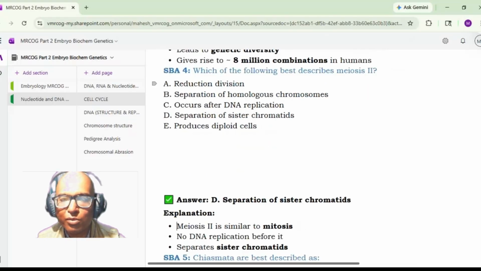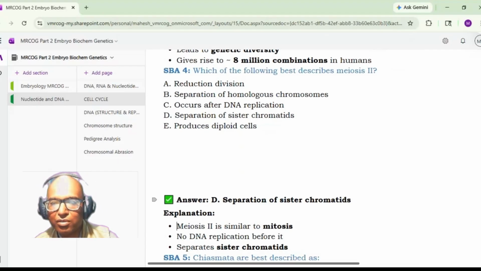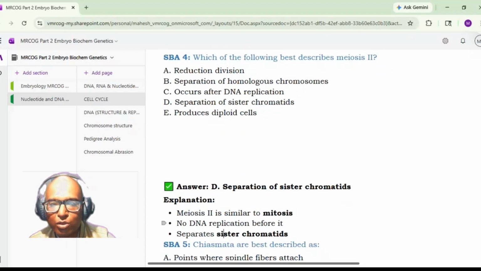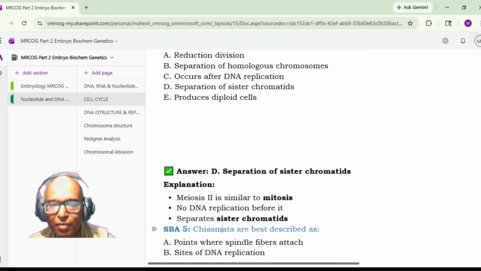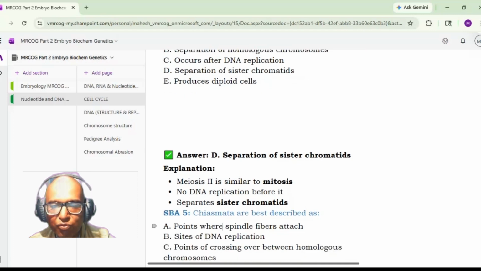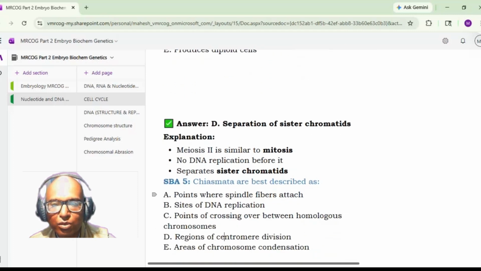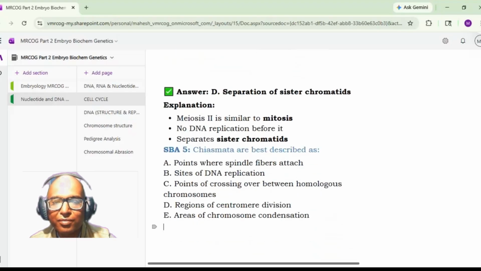Because in meiosis 1, chromosomes will separate. In meiosis 2, each chromosome's sister chromatids will get separated. We are concerned with 2n first. 2n will lead to n. And from n, what are we going to get? Chromatids will get separated. So the answer is D, separation of sister chromatids. Meiosis 2 is similar to mitosis. No DNA replication before it. It separates sister chromatids. Last question, doctor.